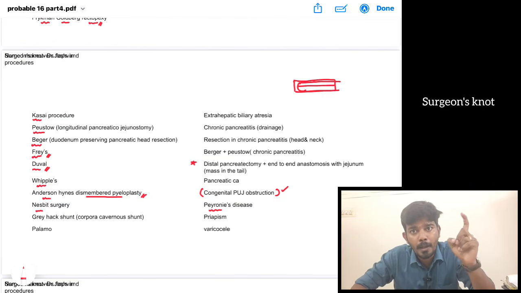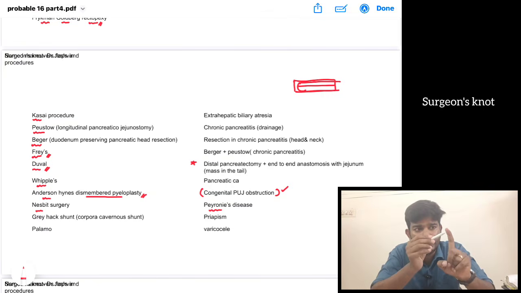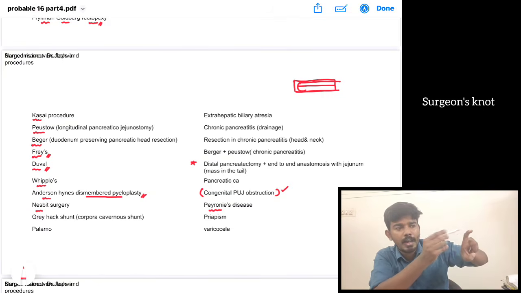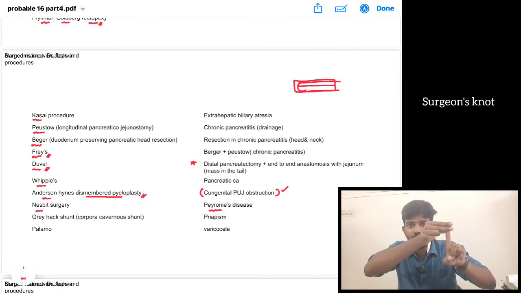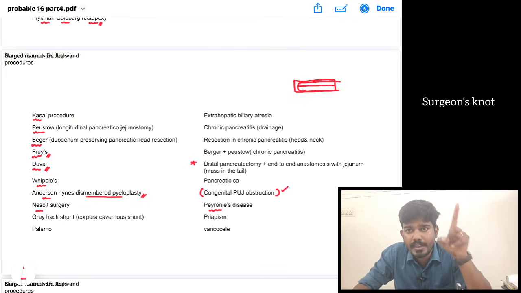The penis is curved and hard. In that case, on the side that is not curved, we do a wedge resection. We cut out a wedge-shaped piece, and that straightens the penis. That is Nesbit's procedure.